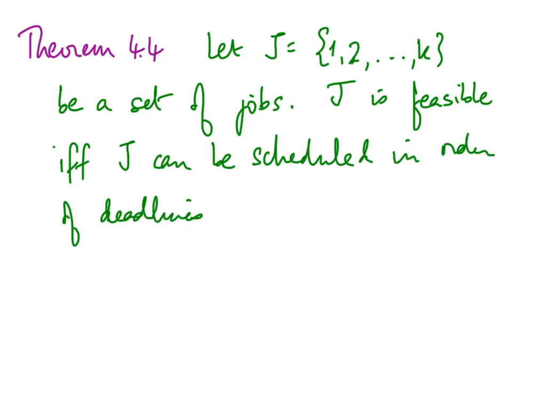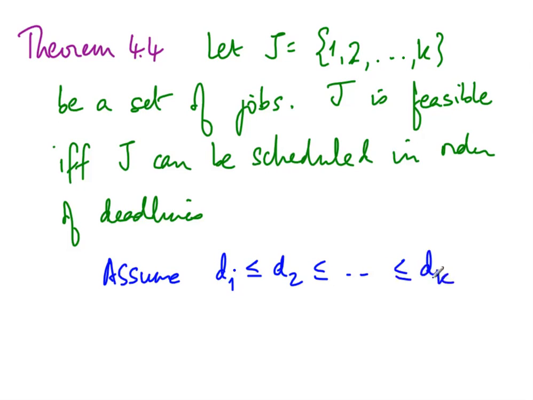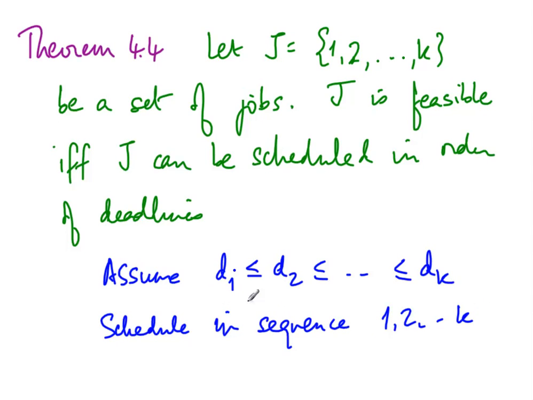So in other words, supposing we assume that these are actually ordered by deadline. So the deadline of 1 is before the deadline of 2 and so on, and deadline of K is the last job, and then we schedule in the sequence 1 to K. So if the deadlines are in this sequence, then we should be able to schedule it in that sequence, and if we can't schedule it in that sequence, then this set is not feasible. This is what we claimed. So now let's establish that this theorem is actually true.